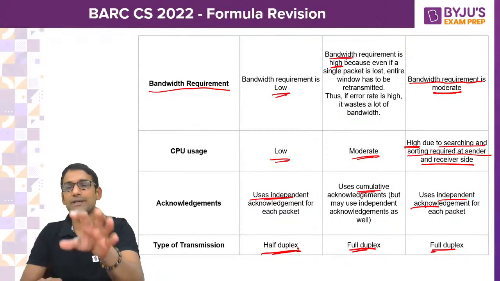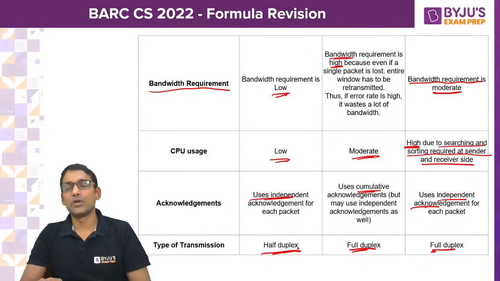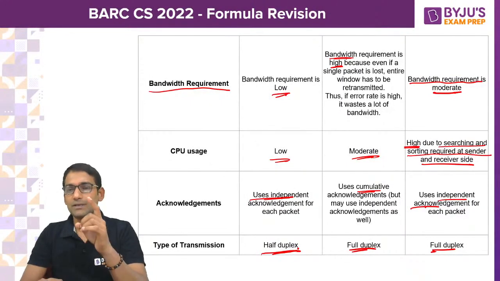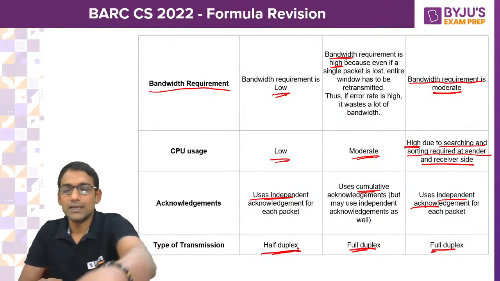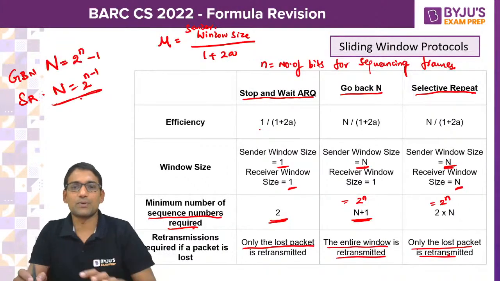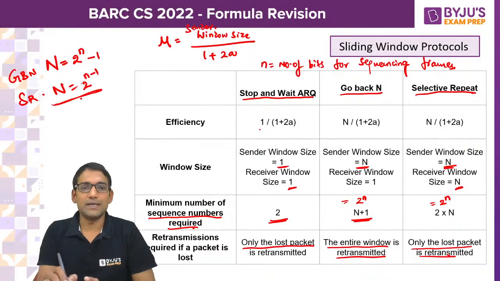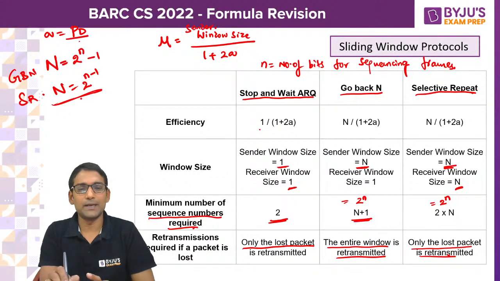So I have consolidated the sliding window protocols information here. Majorly, efficiency is what you have to take. And by the way, what is this a? a is equal to propagation delay divided by transmission delay.